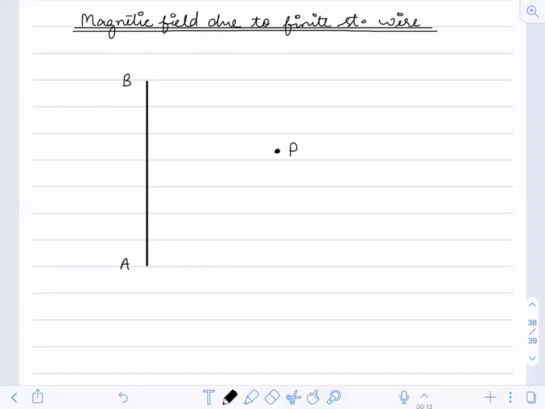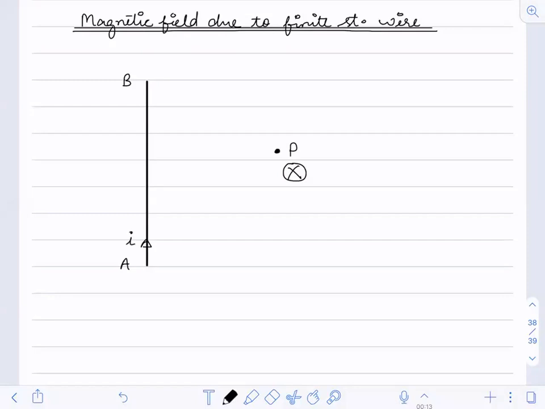Direction, I can tell you right now that it will be inward if the current moves from A to B. If the current moves from A to B, the direction of the magnetic field at point P will be as shown. Suppose this is I.